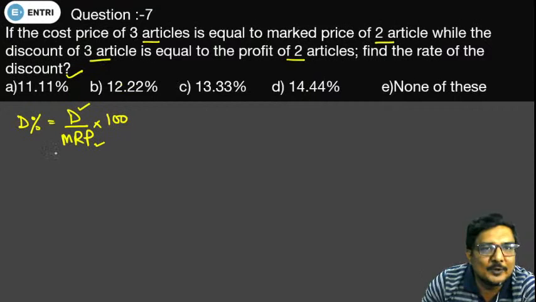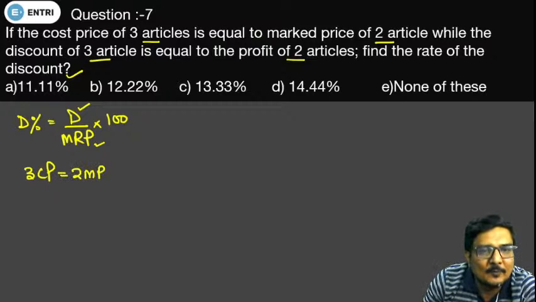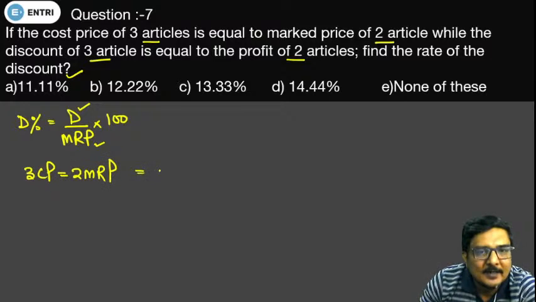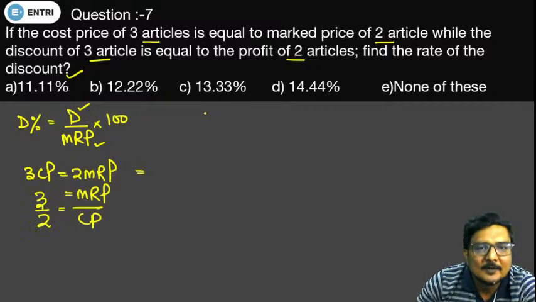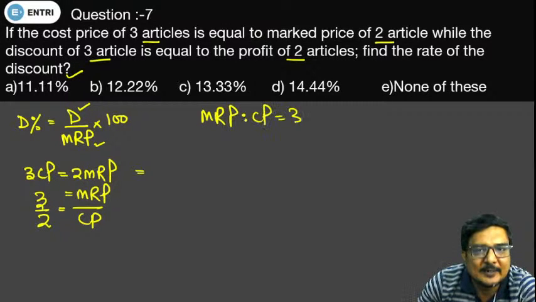Now according to the question, the cost price of 3 articles is equal to the marked price of 2 articles. Now what does it give? It gives the ratio. The ratio comes out to be marked price upon cost price. This comes out to be 3/2. So the ratio of marked price and cost price is 3:2.